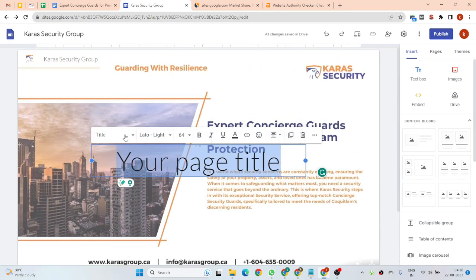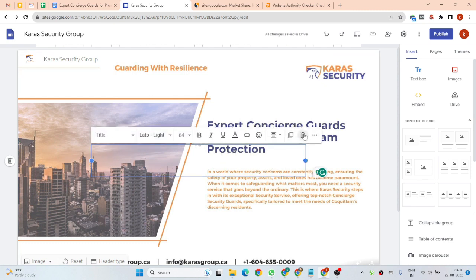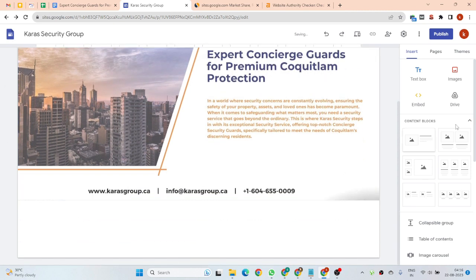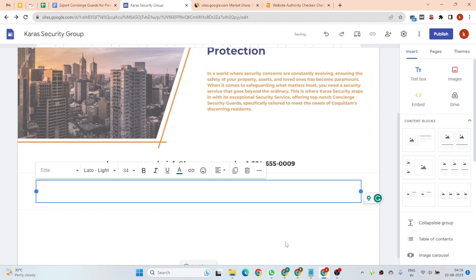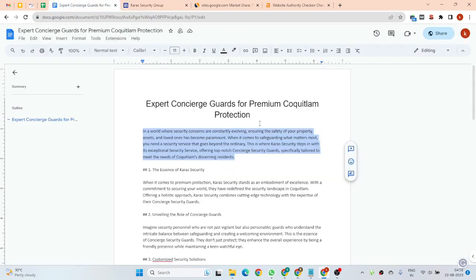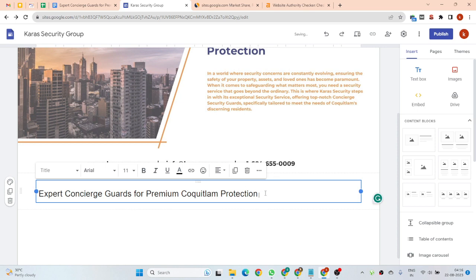Okay, here we have to remove our title. Yeah, our title is removed now. Then we have to add our text, and then we can make it a title. Okay, this is an h1. If you want to modify something, there is also an option to modify.